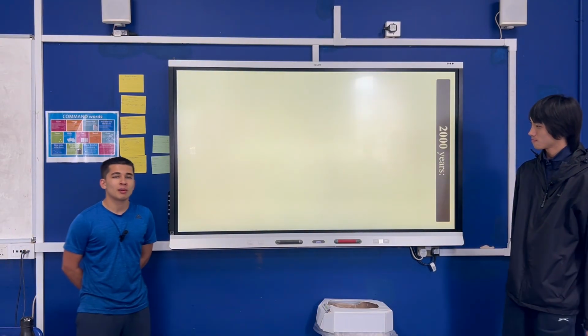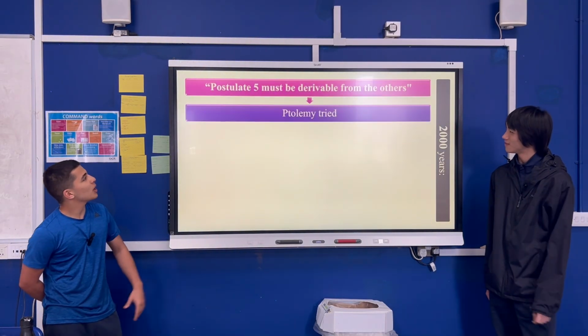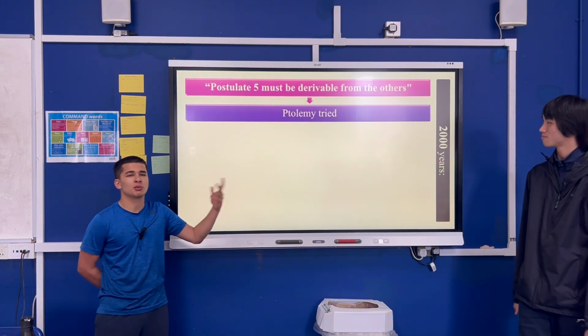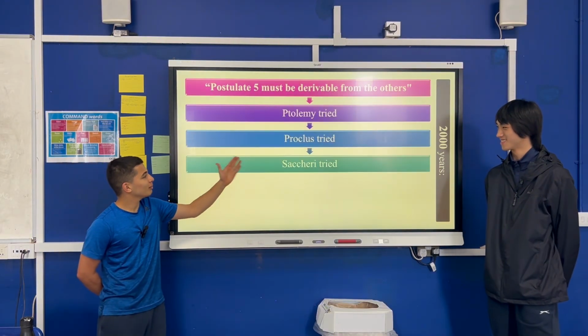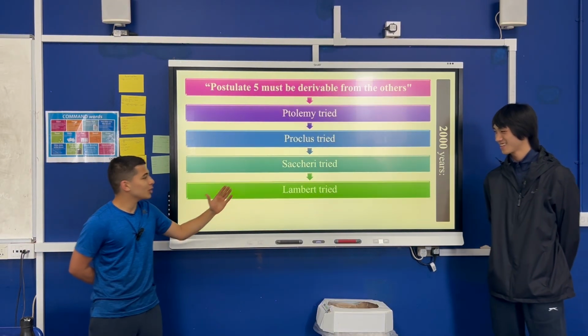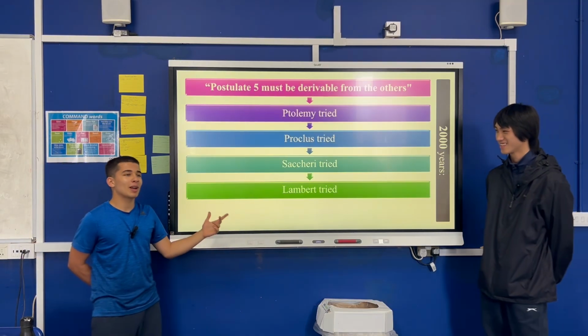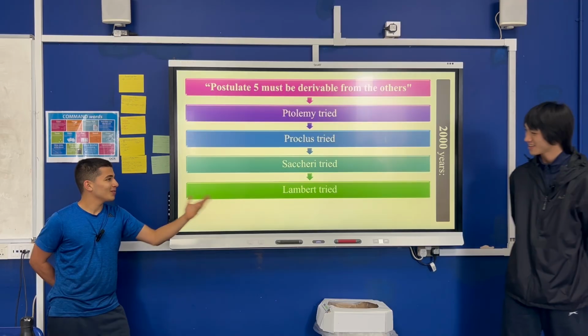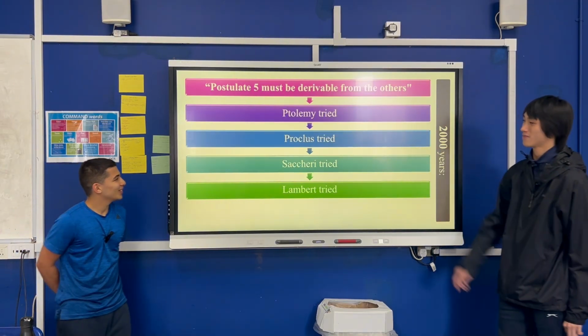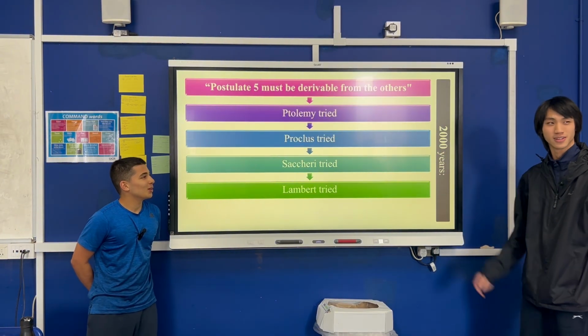Okay, so a little bit of the timeline. Across 2,000 years, mathematicians thought postulate 5 must be derivable from the others. So first this guy tried, then this guy, and then this guy, and then also this guy as well. All of these are famous mathematicians, but they were too weak to tackle this problem.